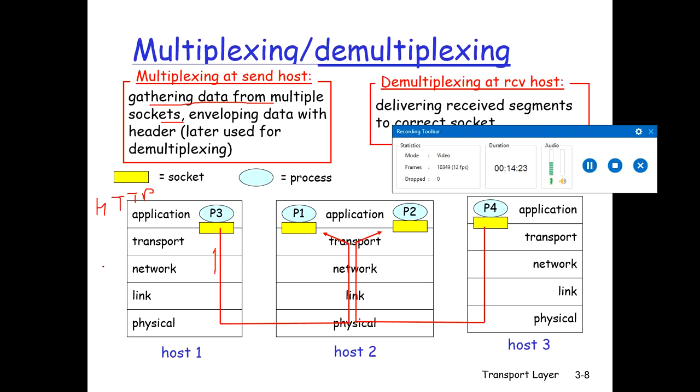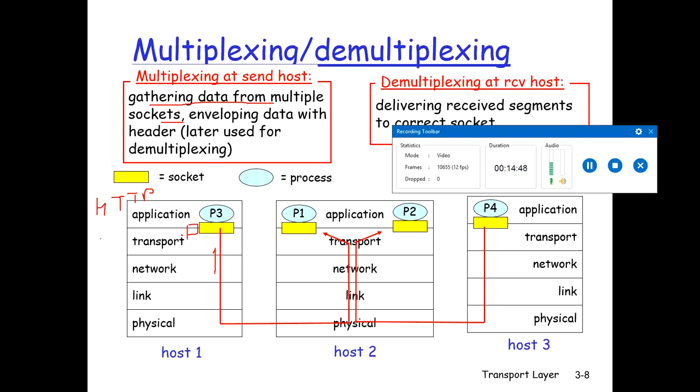Now a process can have one or more sockets. We understood sockets in the previous lecture also. Sockets are just like doors through which data passes from the network to the process, and through which data passes from the process to the network. It enters your system and it leaves your system, right? So if you see over here, we have a socket.